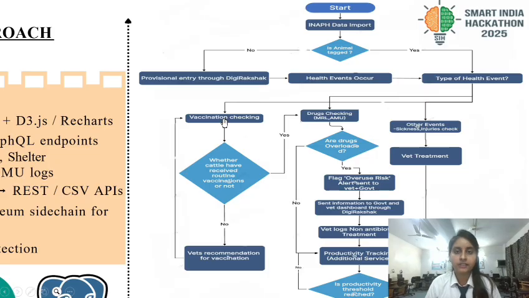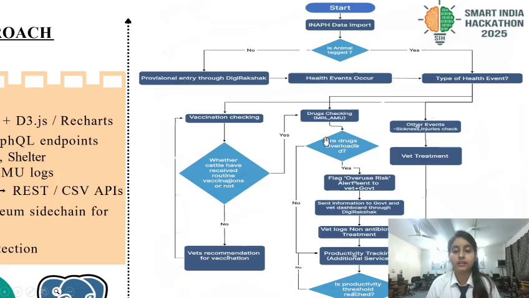In the vaccination checking, we will track whether the cattle or the livestock get their beginner level or intermediate vaccination or not. If not, then the vet will recommend the vaccination and it will go on in a loop until the vaccination is done. But if it is, then the next part of our solution starts.